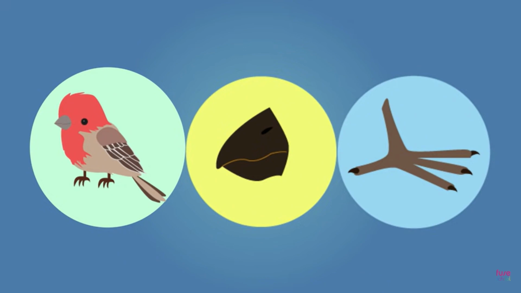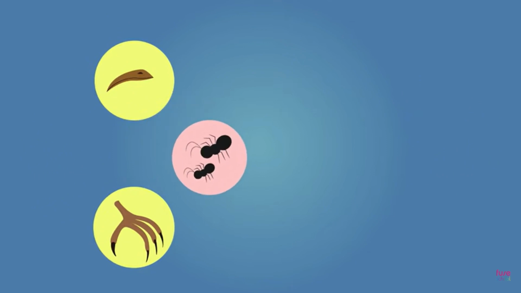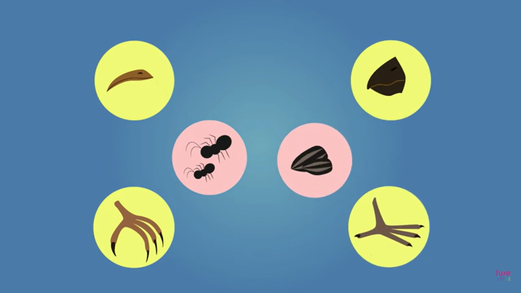These differences were attributed to the differing food sources available on the various islands of the Galapagos. Some of the birds had long, thin beaks and sharp claws suited to catching and eating insects, while others had large, powerful beaks suitable for cracking open nuts.